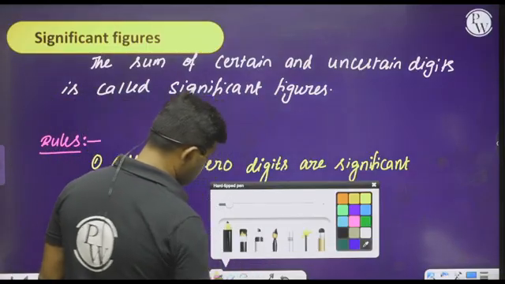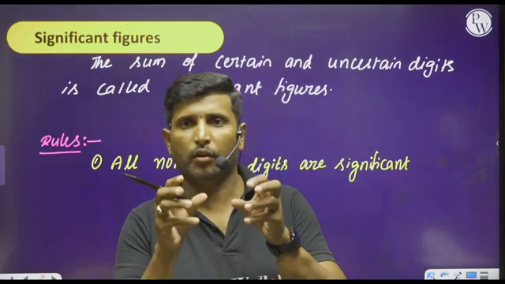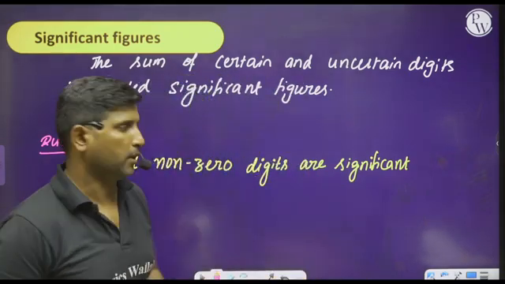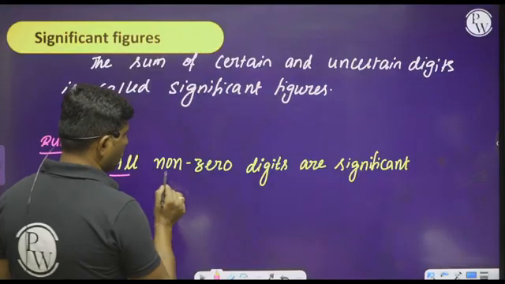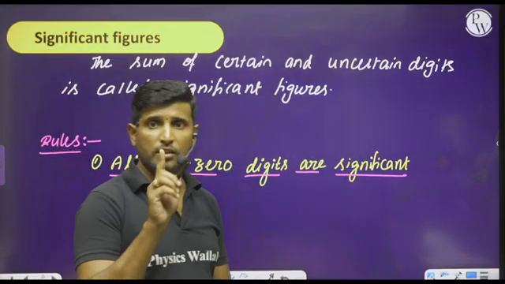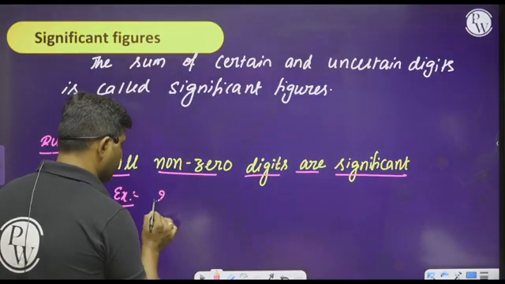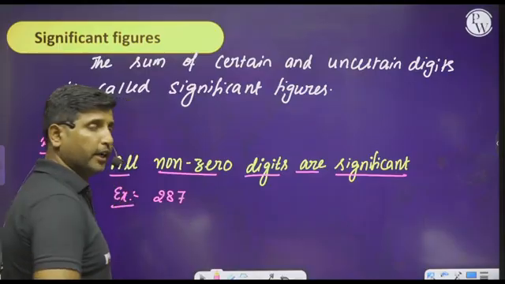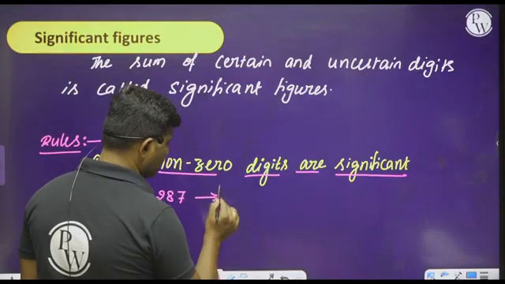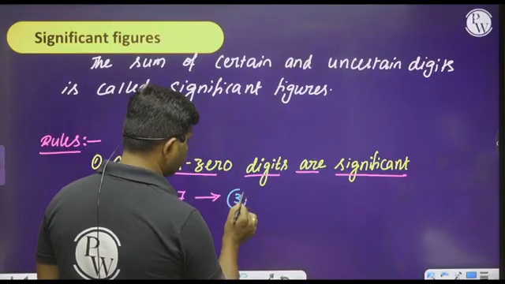What are the rules to identify or to write the significant figures in a given value or a given number? First one, observe this. All non-zero digits are significant. For example, if I write 287, then the number of significant figures will be equal to 3.